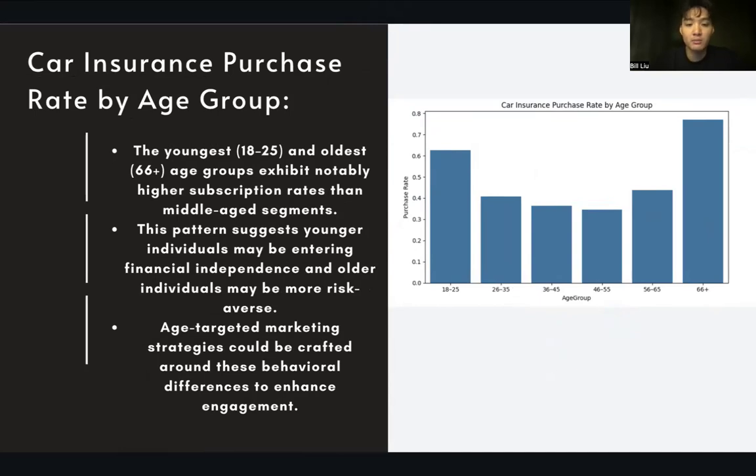Here, we dive more specifically into purchase rates by age group. We can see that the youngest and the oldest age groups exhibit notably higher subscription rates than the middle-age segment. This pattern suggests that younger individuals may be entering financial independence and older individuals may be more risk averse.